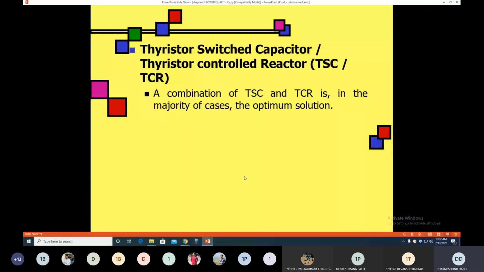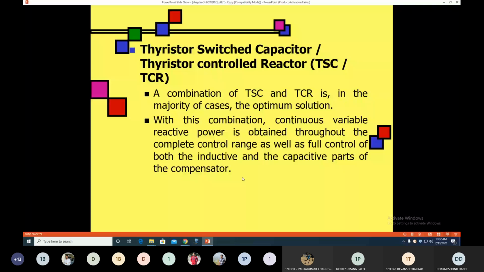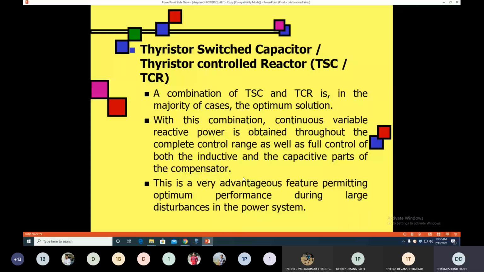So generally we use the combination of both TSC and TCR, which provides the optimum solution over a wide range from fully inductive to fully capacitive. So we can solve power quality problems like voltage swell or voltage sag. In both conditions, we can remove them using both these devices.